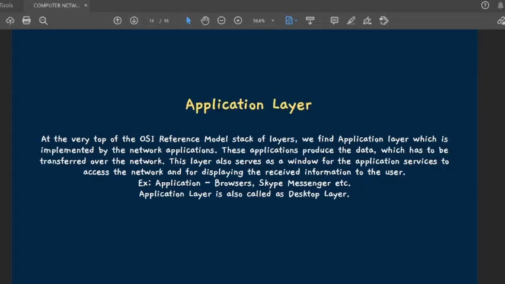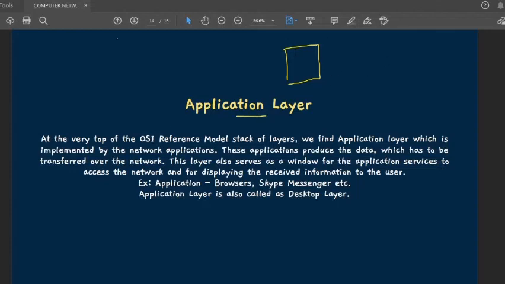Next, and the last layer that we have, is the application layer. Now this is the most important layer and the most basic one, because whenever we need to send any data, we need a platform from where we can send it. Suppose Messenger: any message you want to send, then what do you need? An application from where you can send the data or the message. So that's the application layer.